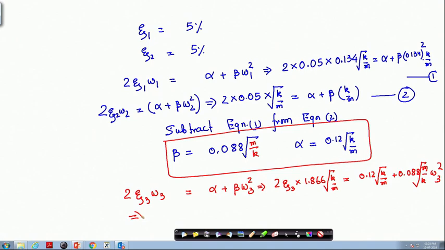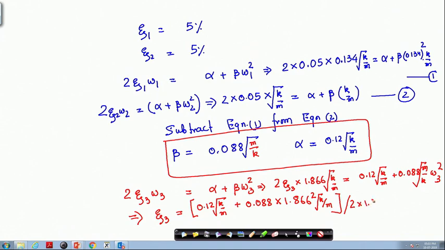From this we can get the value of zeta 3, which is equal to 0.12 k by m plus 0.088 into 1.866 square into k by m, divided by 2 into 1.866 k by m.